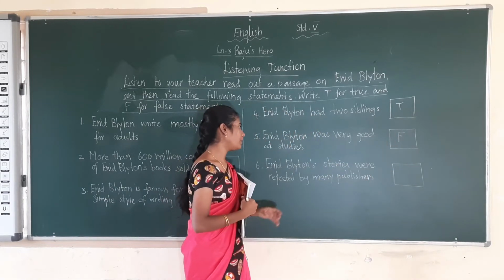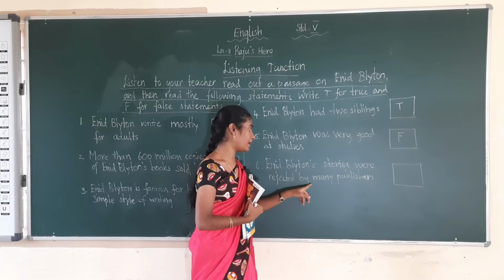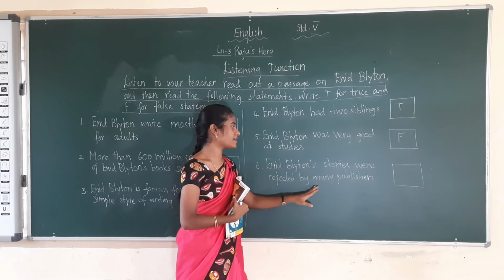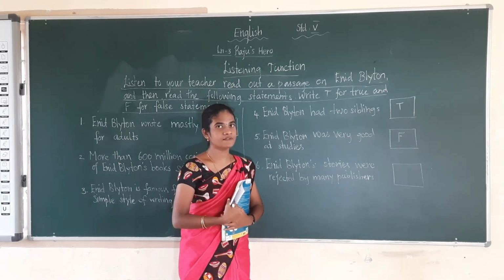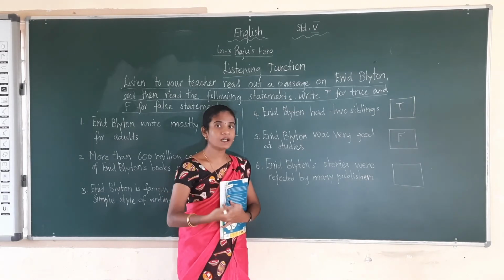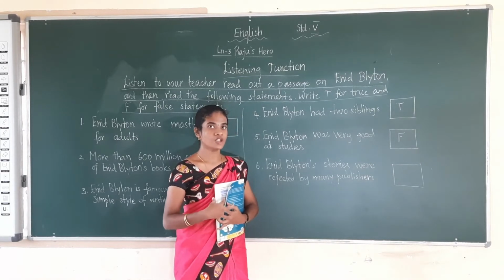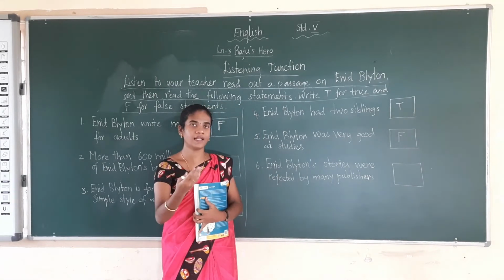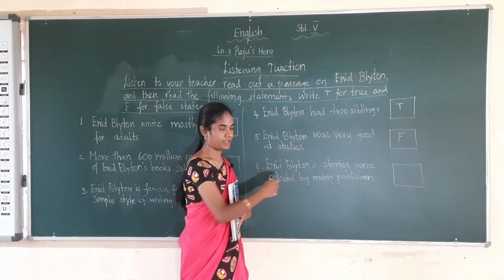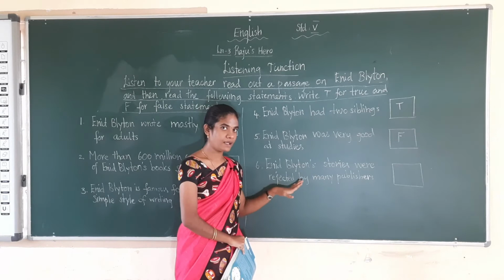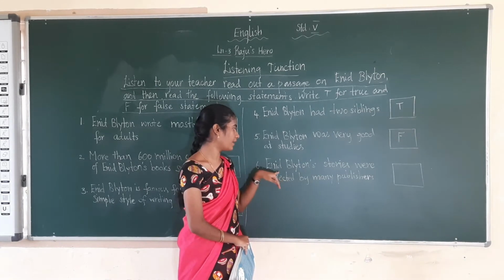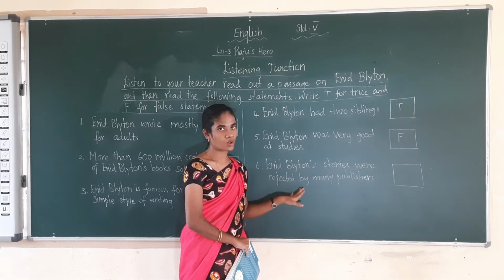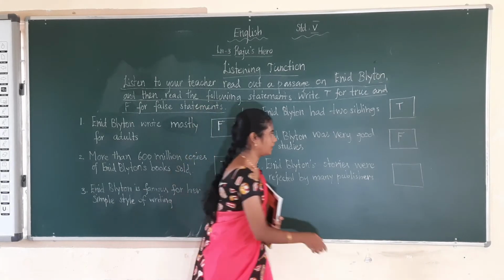The next one, Enid Blyton stories were rejected by many publishers. So what have you written? No, the statement is false. Enid Blyton stories were welcomed by the publishers. They were welcoming her stories, but here it says they were rejected. So rejected is wrong. Instead of that, all the publishers were welcoming the Enid Blyton stories only. So this statement is wrong. So I have to put F to that. Okay.